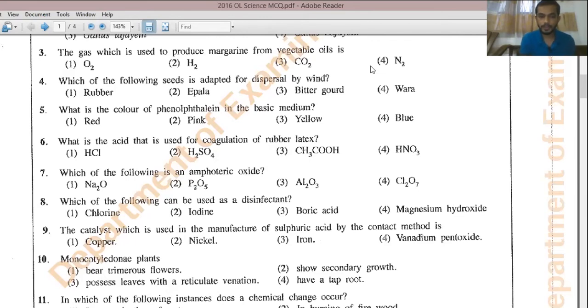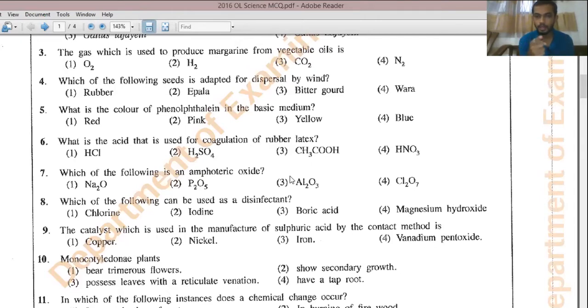Then question number 7, see, which of the following is an amphoteric oxide? Right? Let's say sodium oxide. Sodium oxide, sodium is a metal, right? So we know metallic oxides will be basic, right? And non-metallic oxides will be acidic, right? So sodium oxide will be a strong base.